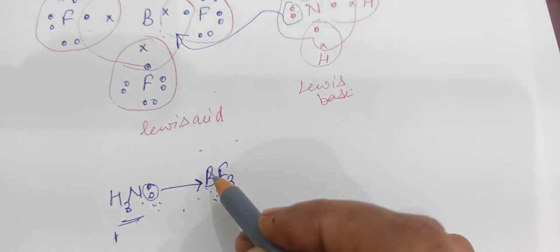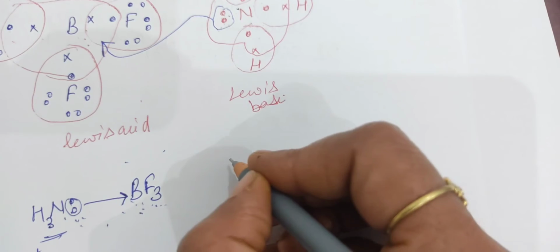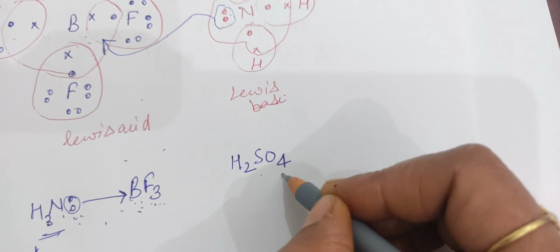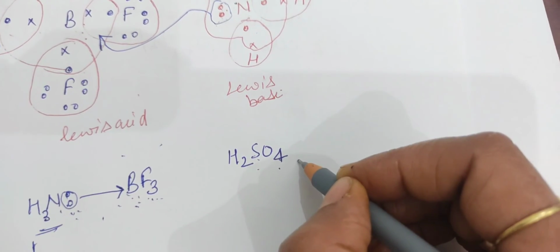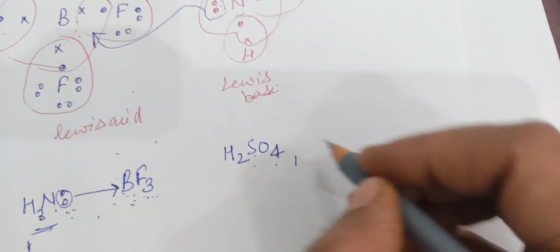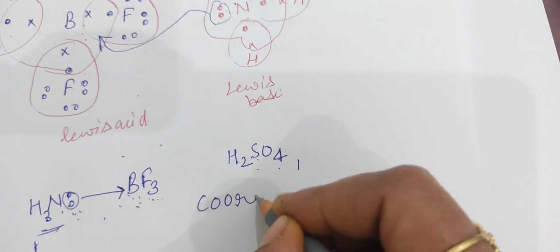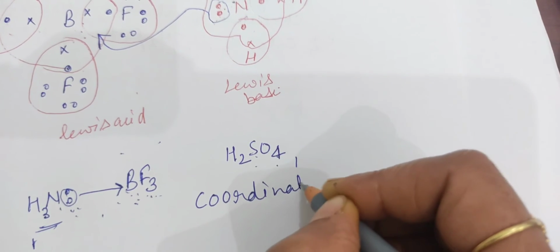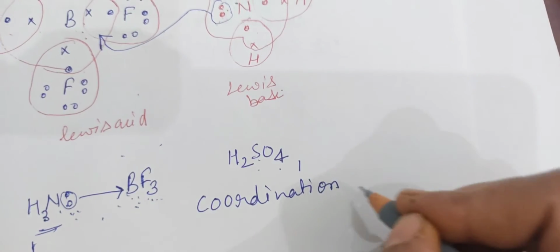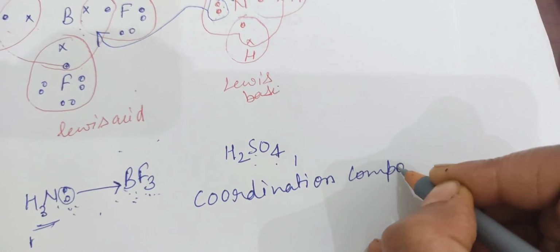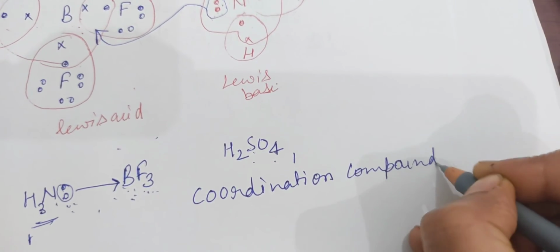So this type of bond is called a coordinate bond or dative bond. We can see other examples of coordination bonds, like in H2SO4, where 2 coordination bonds are present, and many more examples. Coordination bonds are basically found in coordination compounds, which are also called complex compounds.